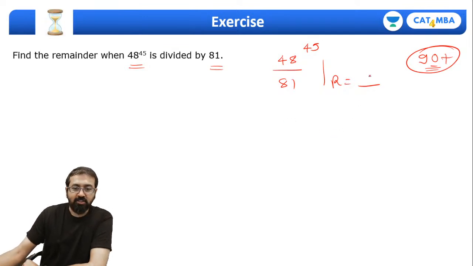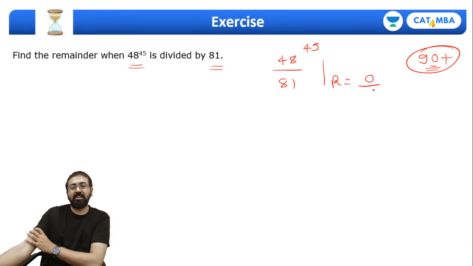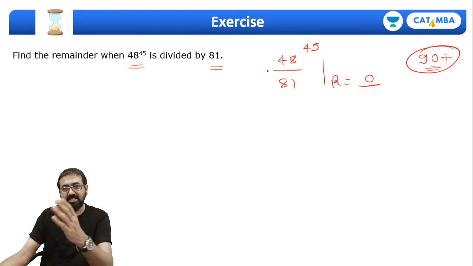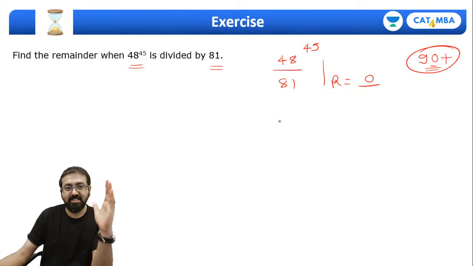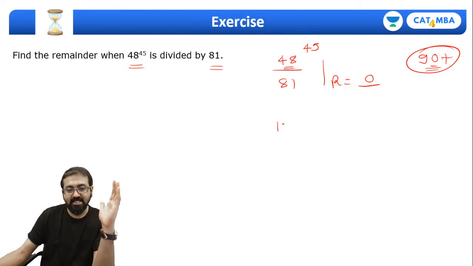No, the answer is not 3. The answer is 0. The remainder is 0 because this is perfectly divisible. Let's understand, guys. Pay your attention. What is 48? Can I say 16 into 3 is 48? So this is 16 raised to 45 into 3 raised to 45, divided by 81. What is 81? 3 raised to 4.